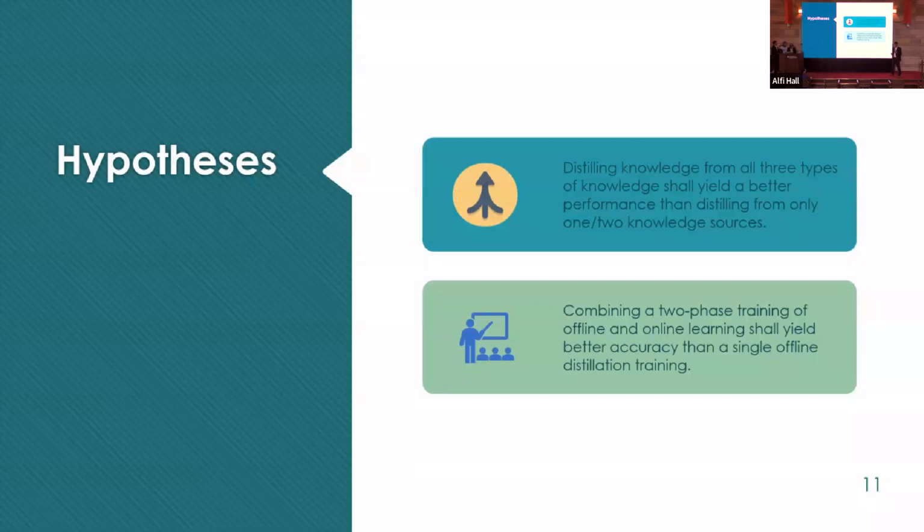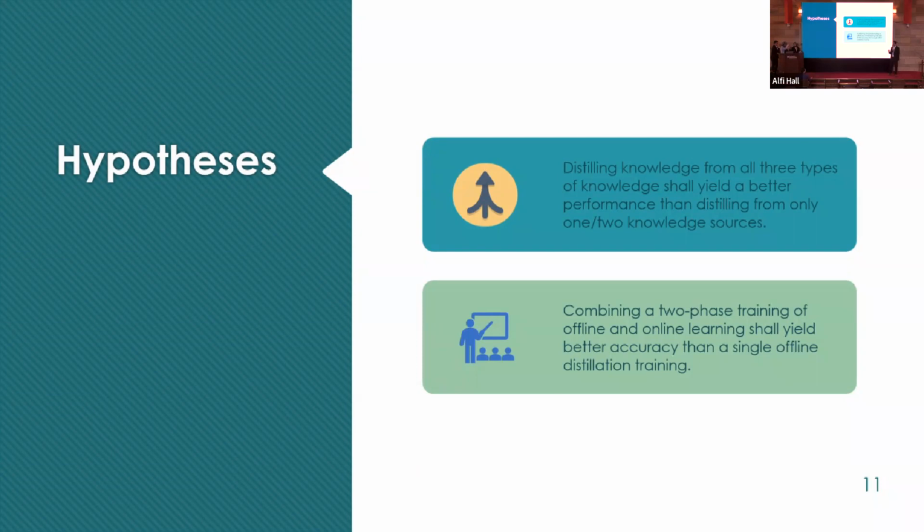Okay, so now that we know that knowledge distillation is a promising model compression technique, we aim to improve on it. But how can we achieve that? First of all, we have seen from our literature review and from the discussion Abdelhakeem provided that none of the current methods explore distilling 3 types of knowledge. They only explore distilling 1 or 2 types of knowledge.